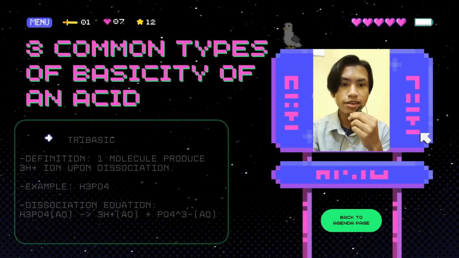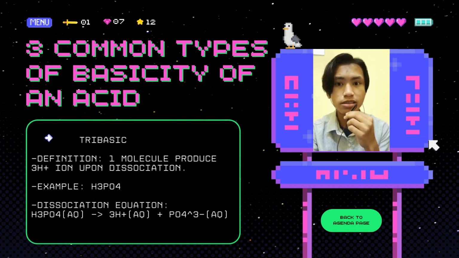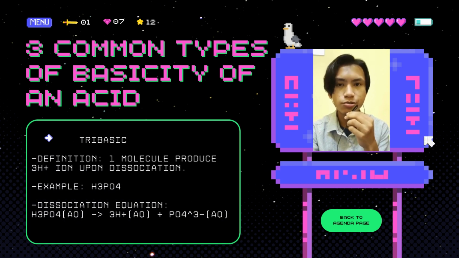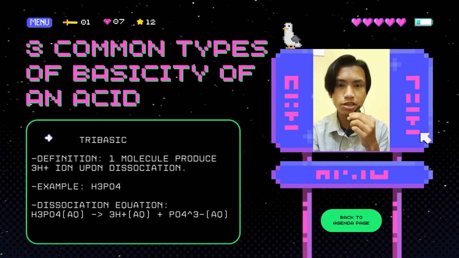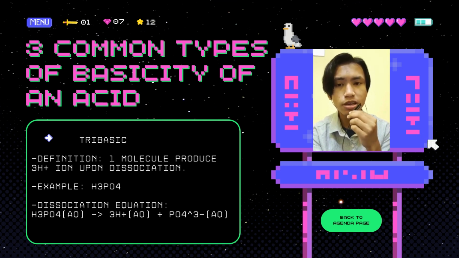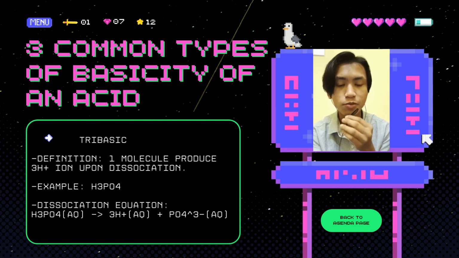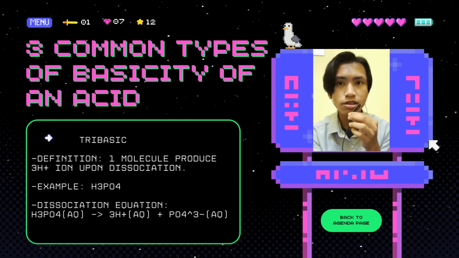And the third one is tribasic. The tribasic definition is one molecule producing three H+ ions upon dissociation. We can take a look at the example for tribasic, which is H3PO4. And at the bottom we can see the dissociation equation.